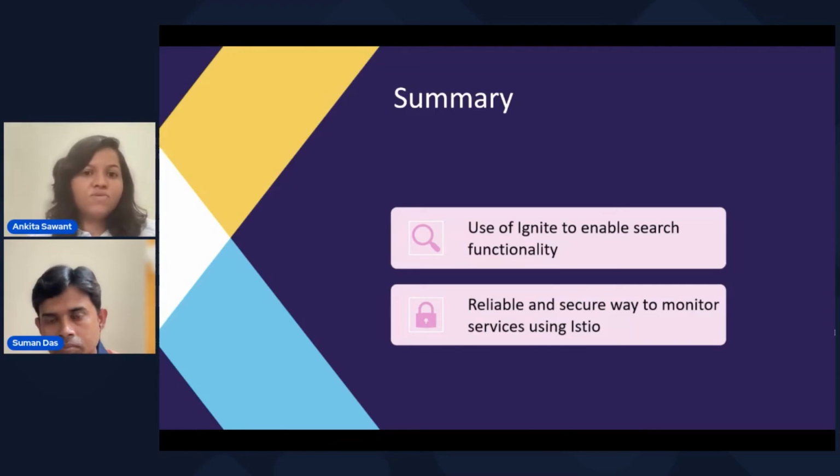And the second thing is we are using Istio. We have ensured that our application is reliable, secure, and we can monitor everything without making any changes to our code. So these are the things which we have achieved using this implementation.